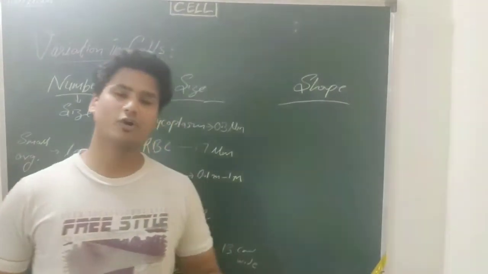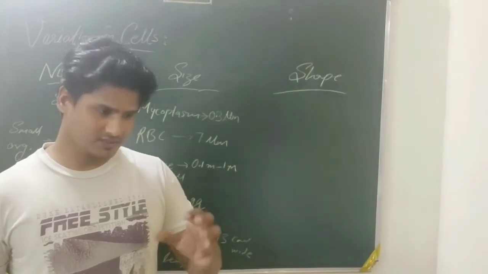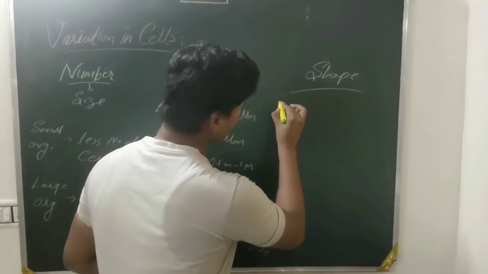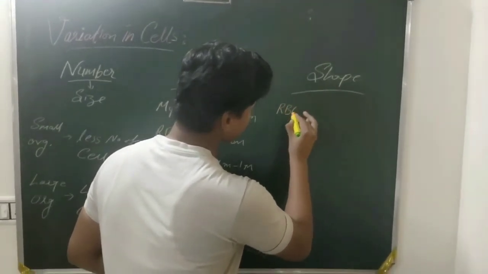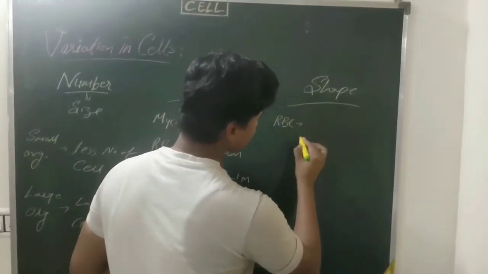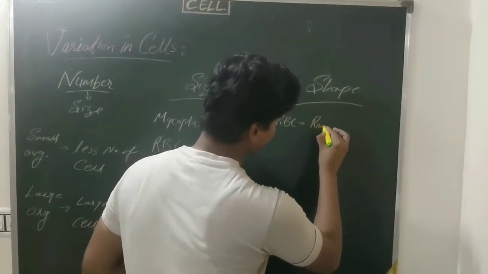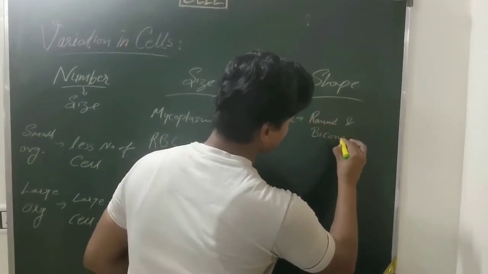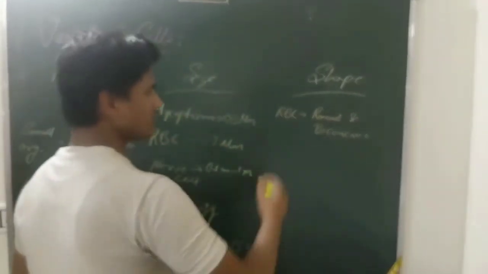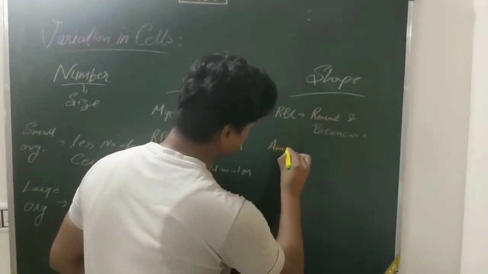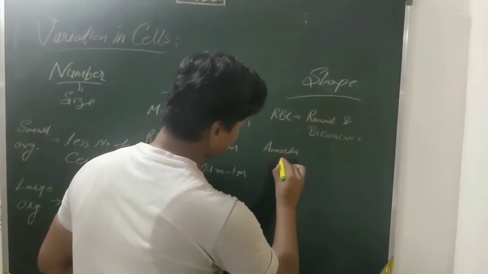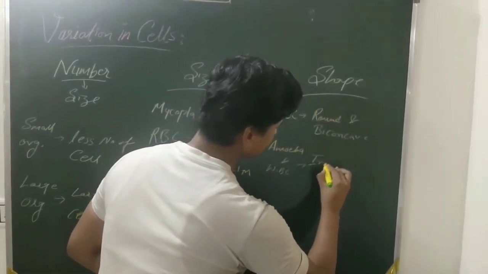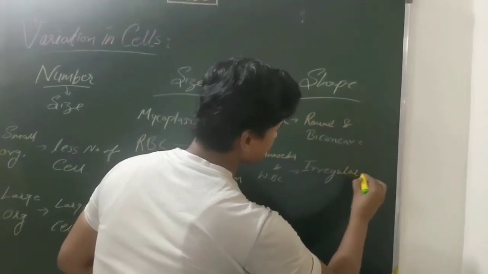Now we come to shape. In different living organisms, on the basis of function, the cells in their body can be of different shapes. For example, the human RBC, red blood cell, is round and biconcave in shape. Amoeba and WBC, white blood cell, are irregular in shape.